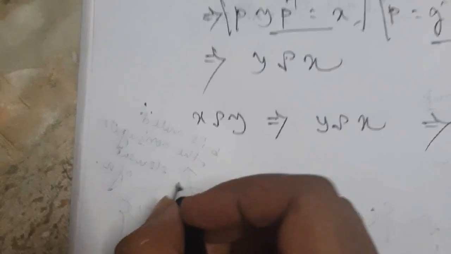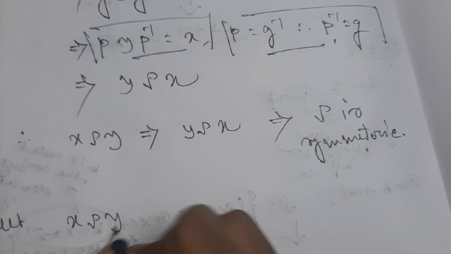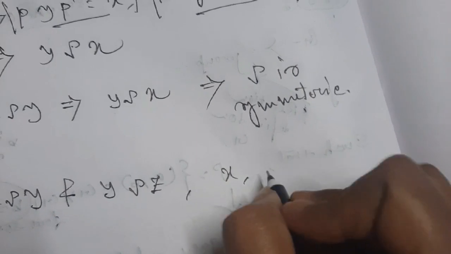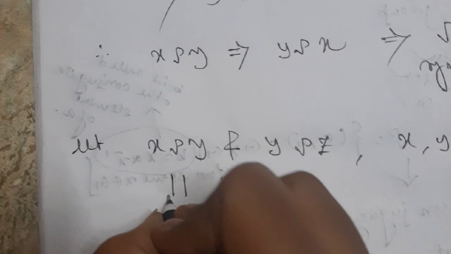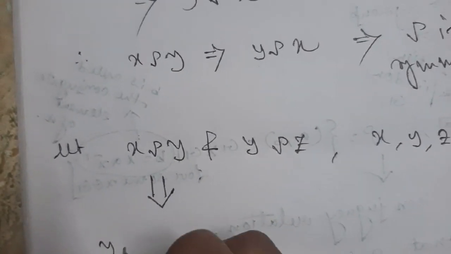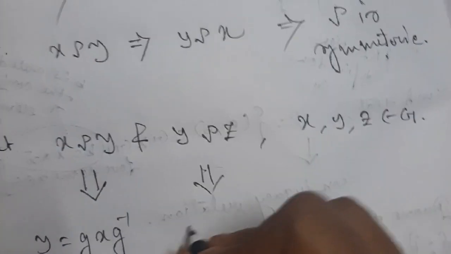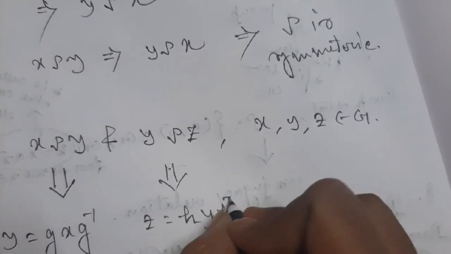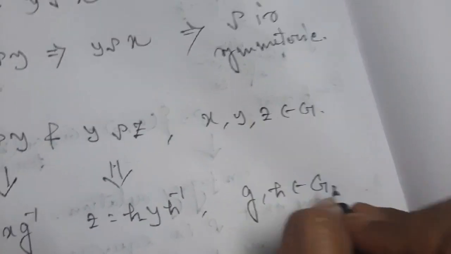Okay, similarly you can show the transitiveness also. Now let X be related to Y and Y related to Z, where X, Y and Z belong to G. Now X related to Y, this implies you can write Y equals G X G inverse. Y related to Z implies Z equals H Y H inverse. What are my G and H? You have to write that G, H belong to capital G.